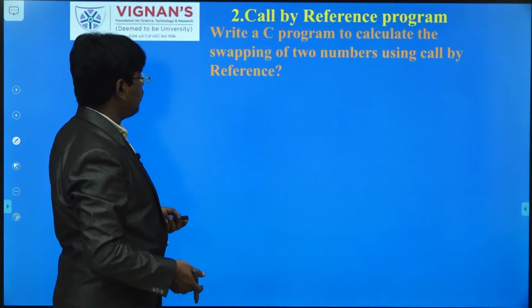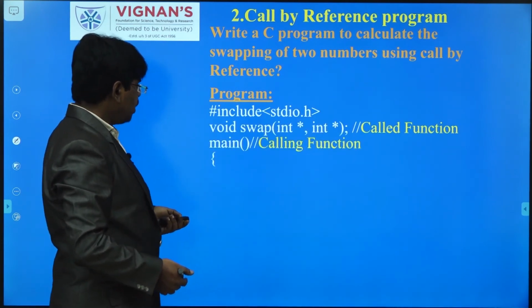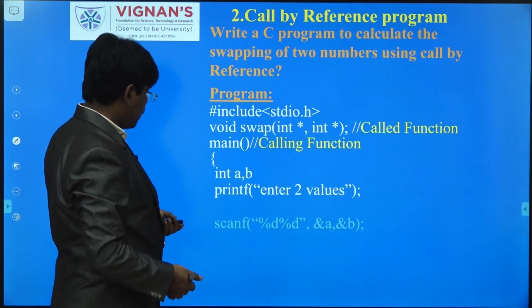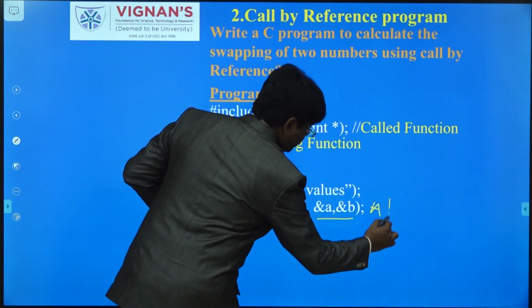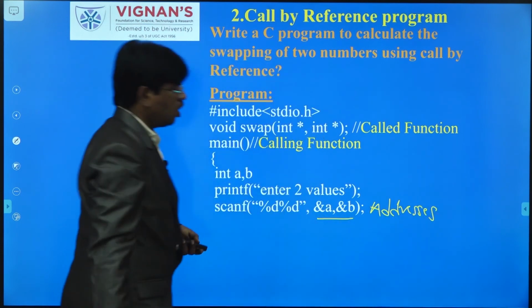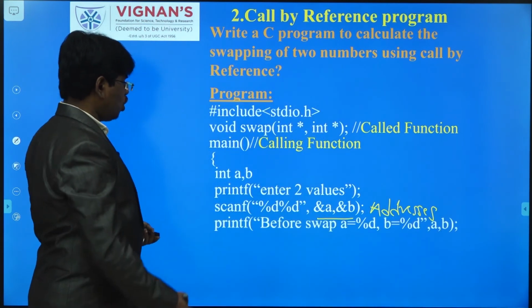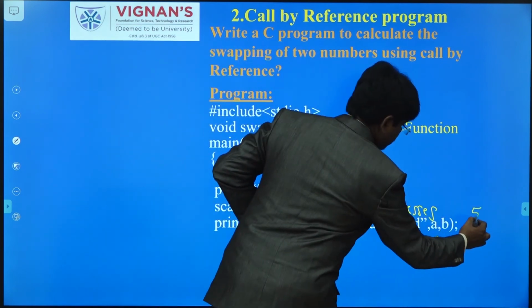In call by reference, I have written the same logic here, but instead of passing the values, we are passing addresses. This is very, very important. Instead of passing values, we are passing addresses. This is called call by reference. Before calling, what are the values of a, b? No change, it is 5 and 6.